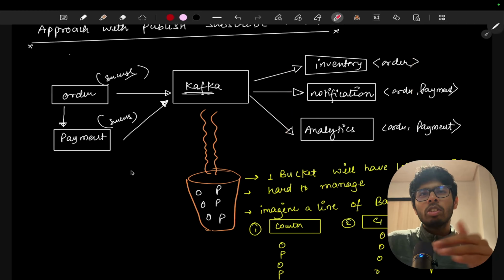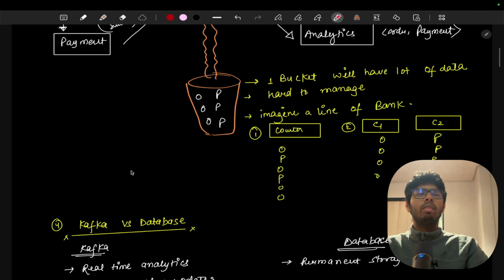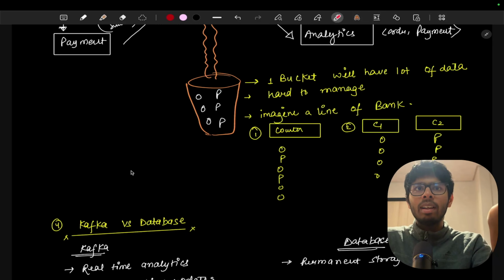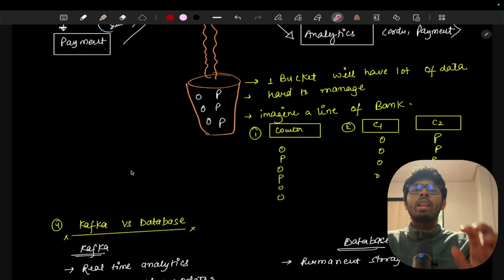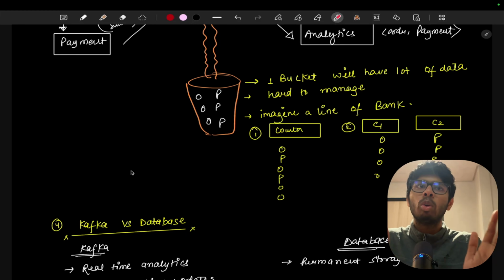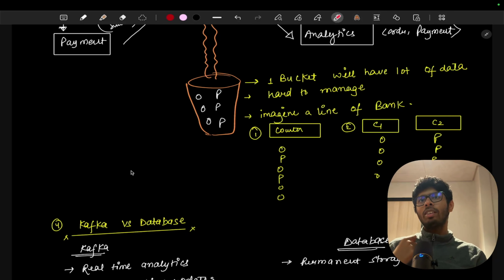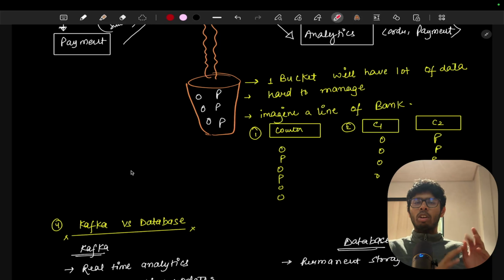Now we have to change the solution. So let's take one more example to understand it. Suppose that you go to a bank. In that bank there is one single counter. On that counter the cashier is taking money, and there is one person solving loan problems on the same counter, and there is a very long queue. The first person wants some cash, goes to the counter, takes the cash. Another person wants to solve a loan problem, goes to the same counter. So we can say order, payment, order, payment, payment. This is a queue, but the counter is one.